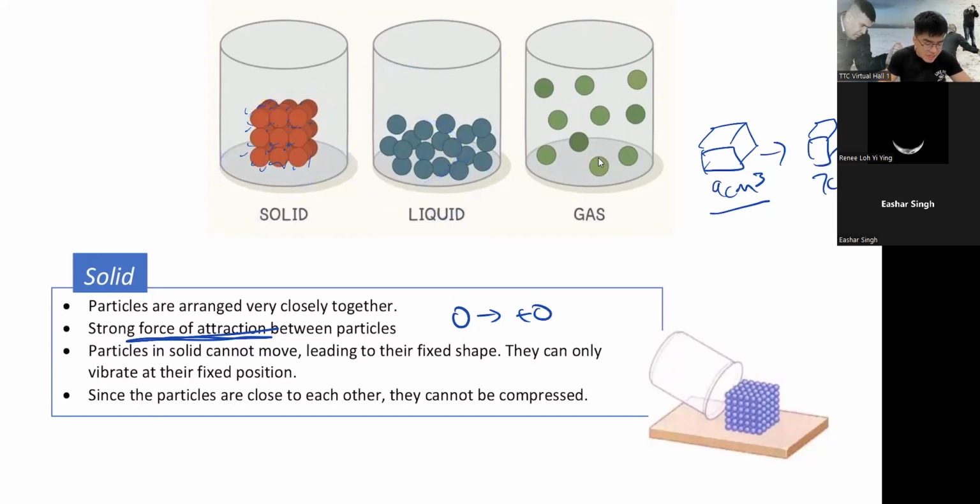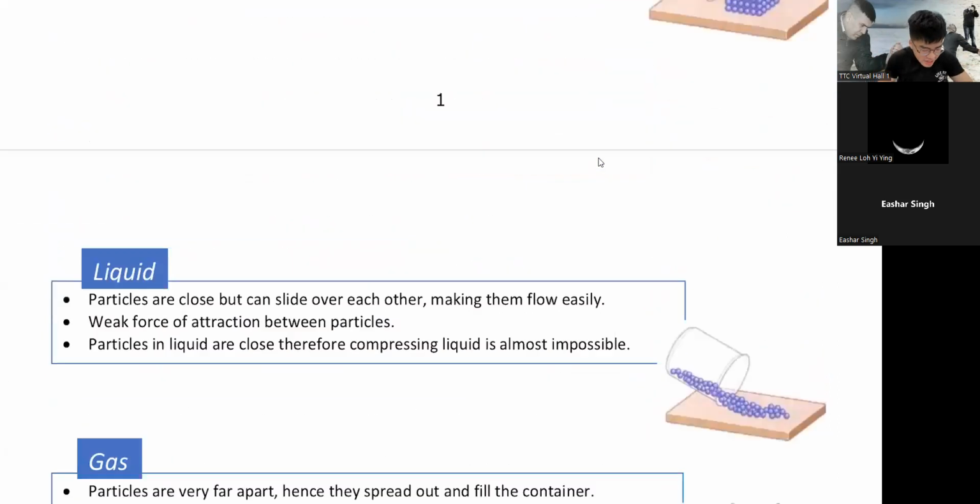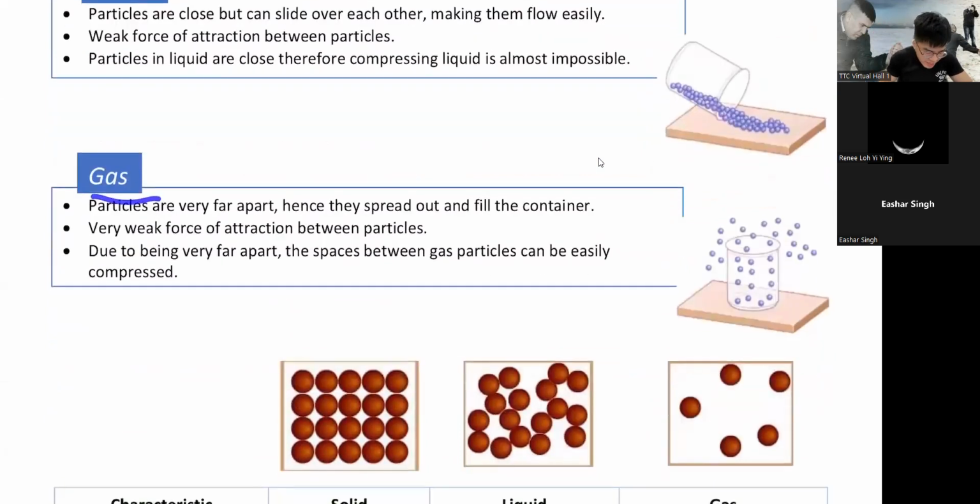It's just that the difference is, solid, very strong friendship. Liquid, weak friendship. They can just run away from each other. All right, so that's a liquid. They are flowy. And then gas, they can just simply go away, very free moving. So particles are very far apart, hence they spread out to fill the container. Very weak force of attraction. The friendship is not strong at all.